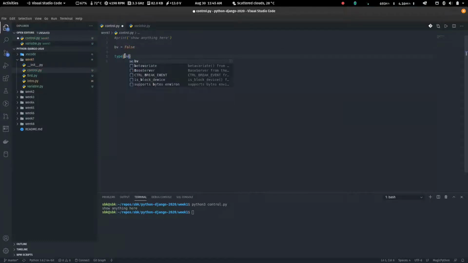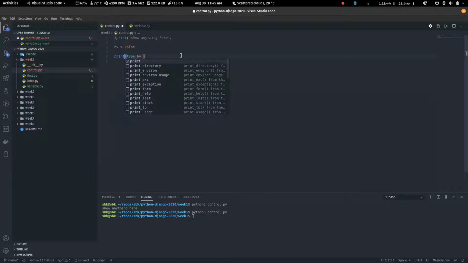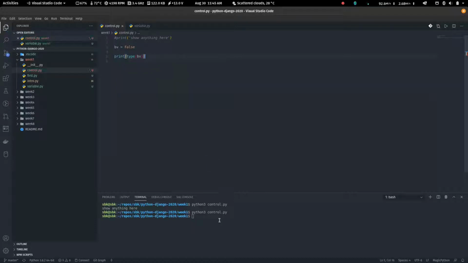It's either true or false. So if I say type of bv, what is going to happen? Let me run it. Oh, sorry, I need to print it. So print type of bv. Right, it says class bool. So this is a Boolean.